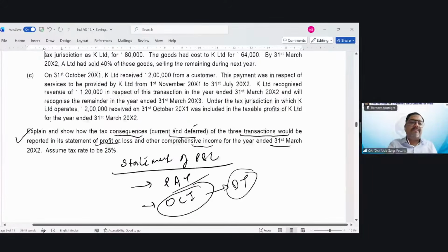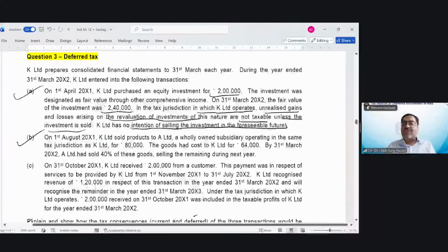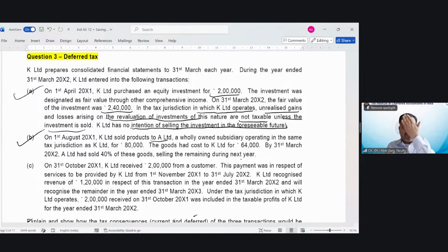Now, the second part. On 1st August 2001, K Limited sold product to A Limited, a wholly owned subsidiary operating in the same tax jurisdiction as K Limited, for rupees 80,000. So K Limited sold goods to A Limited for rupees 80,000. The goods had cost K Limited 64,000.